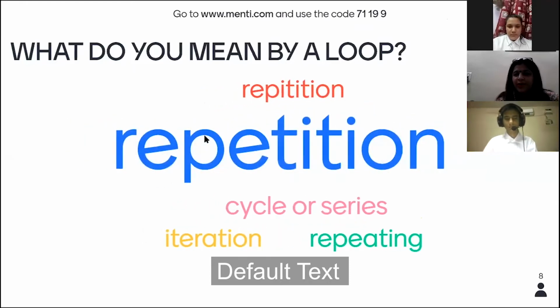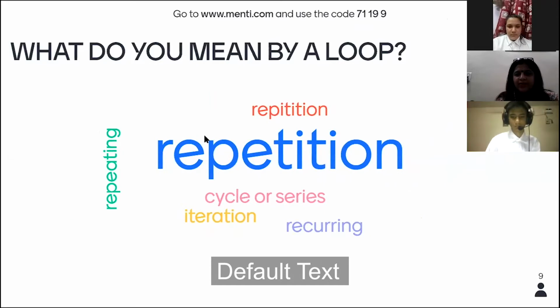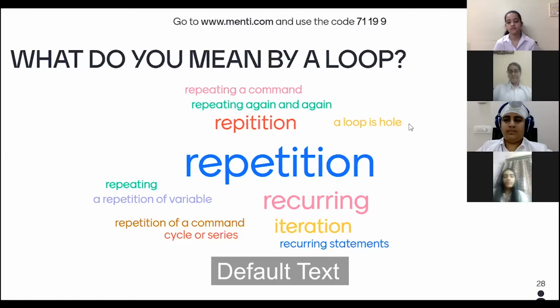Good. What do you mean by a loop? Only one simple answer I need, only one word if you can say. Really nice to see these answers. You have all answered so nicely that a loop is always used for repeating the commands. It is a repetition. It is recurring. Iteration is also a technical word.